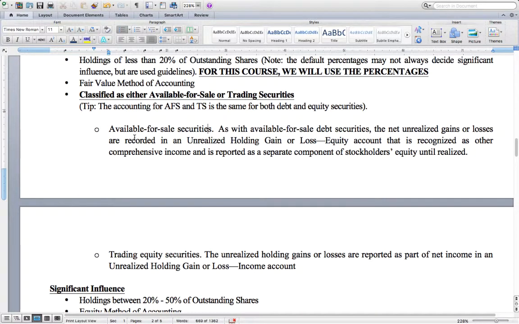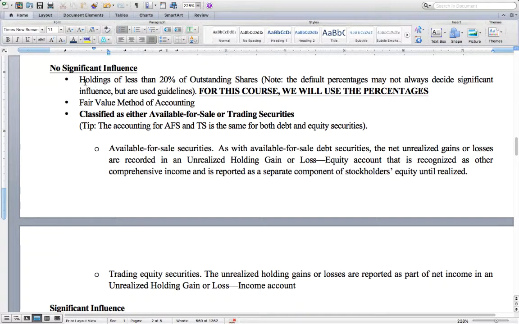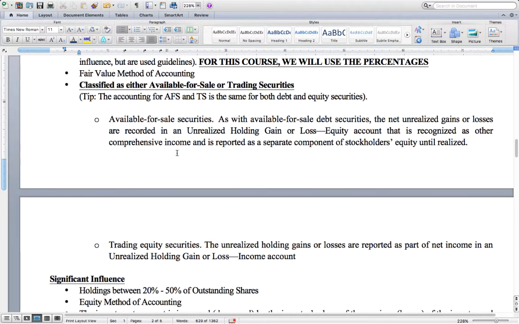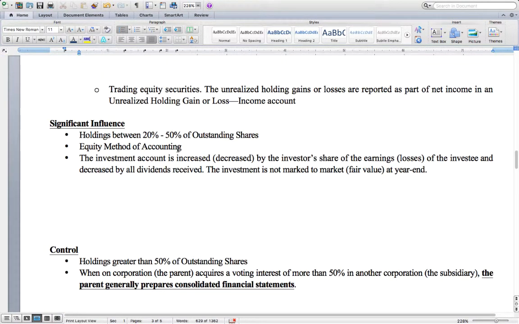So before we move on to significant influence, I'd like to make sure that you're reminded that for no significant influence, it is less than 20% of the outstanding shares of the other company that you are investing in. Under significant influence, this represents holdings between 20% and 50% of outstanding shares.